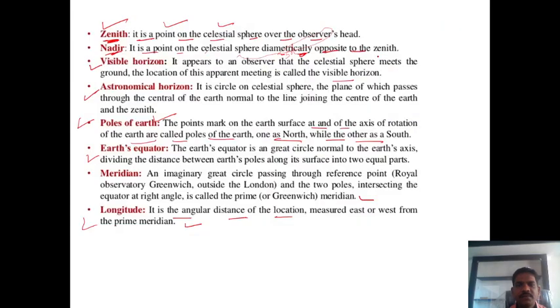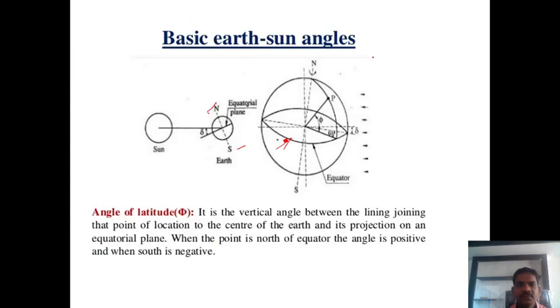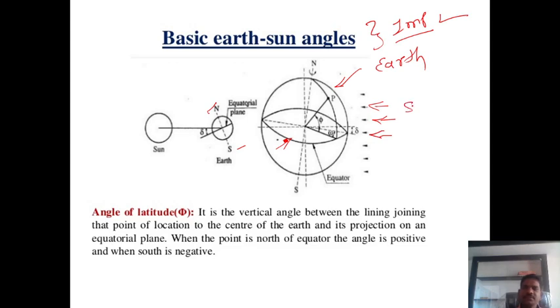Okay. Now another very important definition. This definition is always asked in the exam. So if you observe here, this is the earth, guys. This line that comes in is called the solar radiation. These are the solar radiations. This solar radiation comes from the sun.